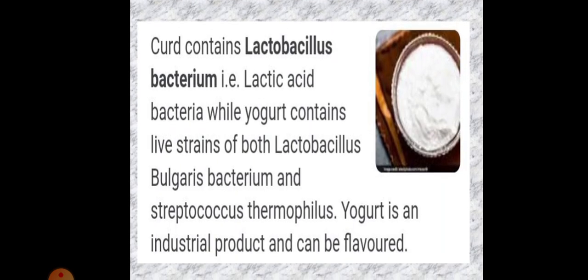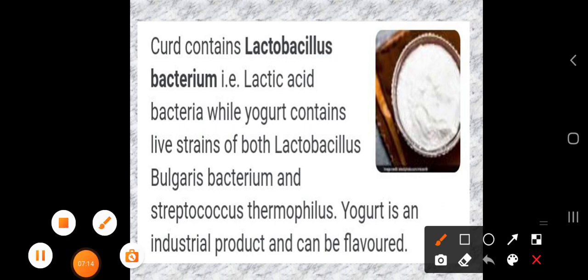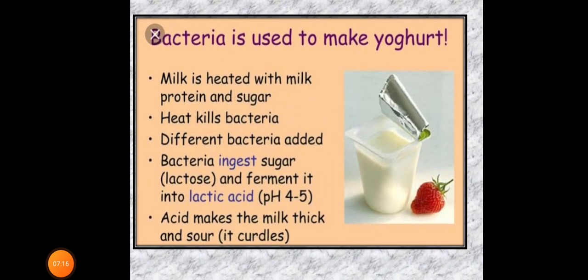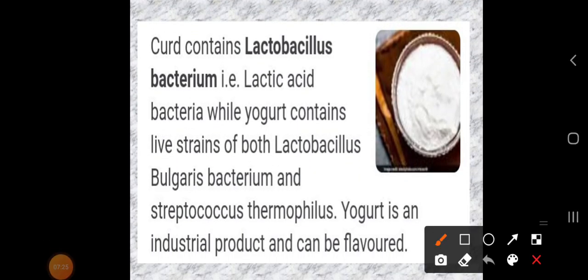Okay, so this is the procedure of how bacteria are used to make yogurt. Now the question is, what is the difference between curd and yogurt? Usually students get confused about this. Curd contains the lactobacillus bacterium. As I told, we are adding additional bacteria, which is nothing but the lactobacillus bacterium, which produces lactic acid.